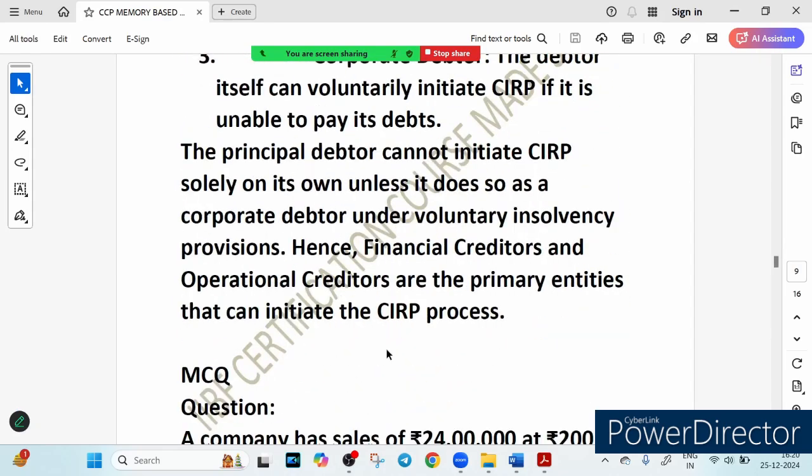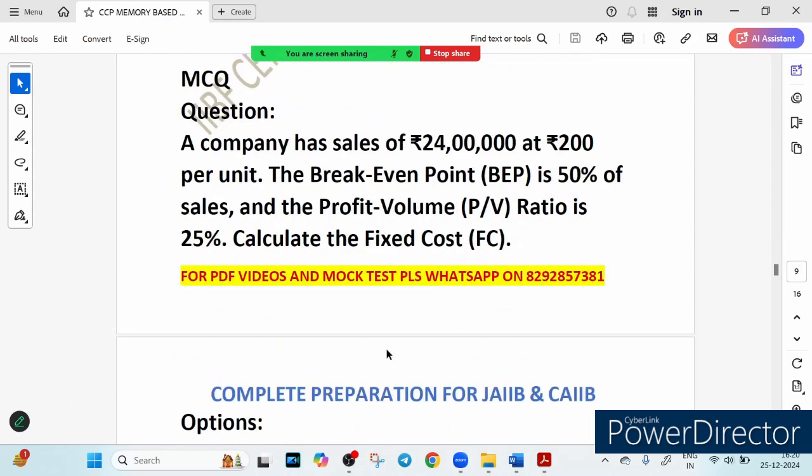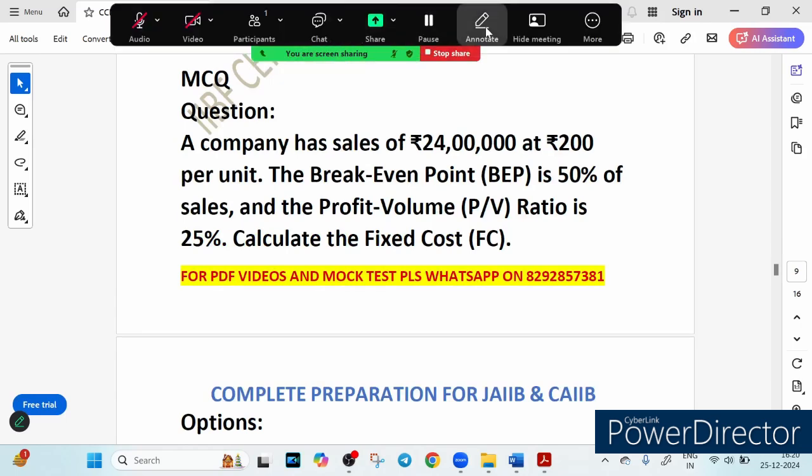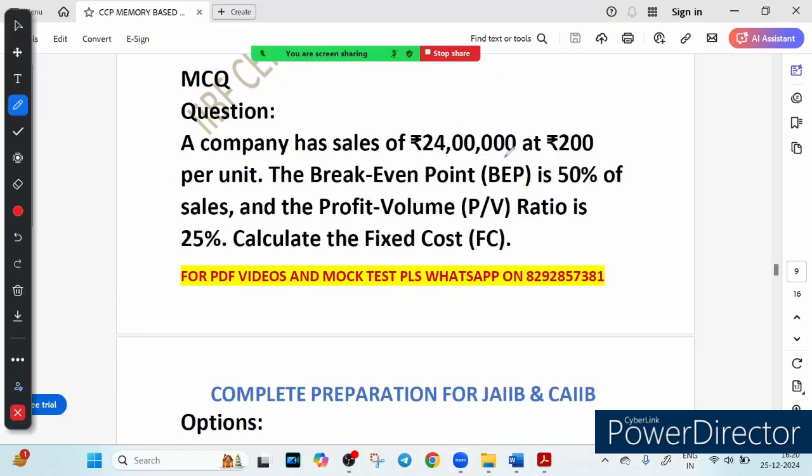The next question is, yeah, this is a very good question. A company has sales of 24 lakh at 200 rupees per unit. The break even point is 50% of the sale and the profit volume ratio is 25%. You have to find the fixed cost. Sales is given, break even point is given, profit volume ratio is given, and you have to find the fixed cost. So here you should know the formula for the profit volume ratio. This question is quite simple. You just have to substitute the value, and you will get the answer.